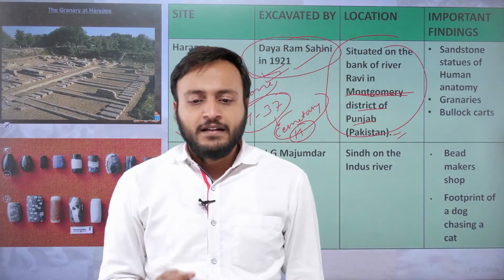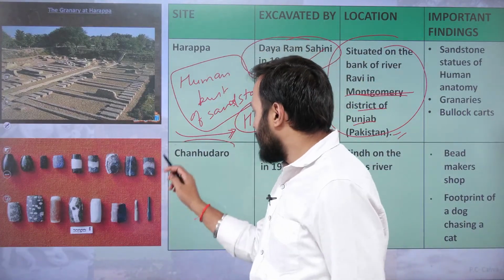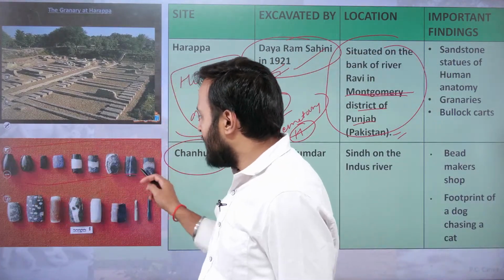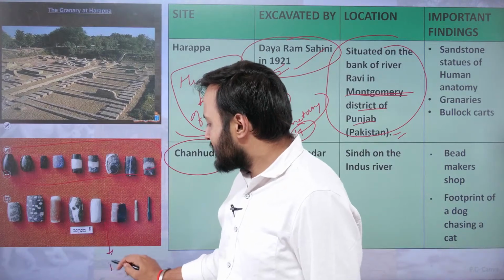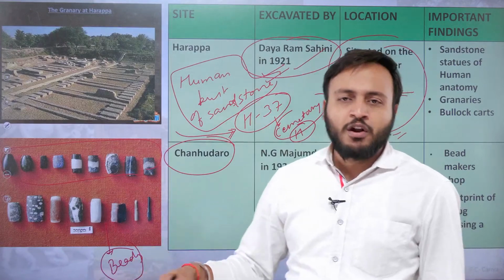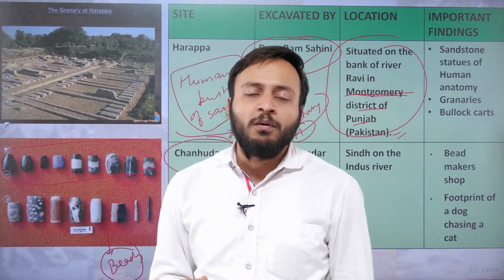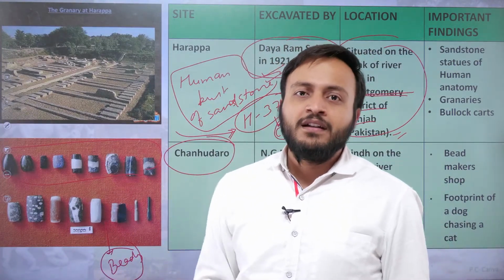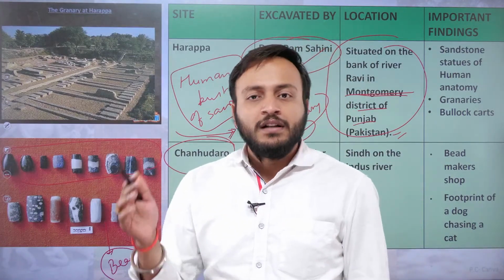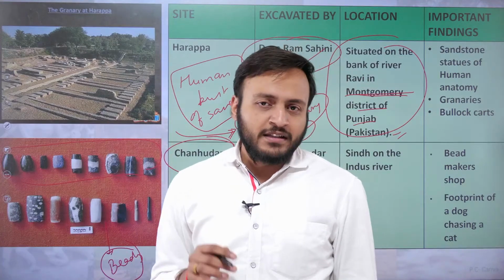Okay, everybody. Now if we talk about the Chanhudaro, so Chanhudaro was famous for their beads, and this image is actually taken from the website harappa.com, which is actually run to provide all the detailed information related to the Harappan civilization at the latest level, at the present level.